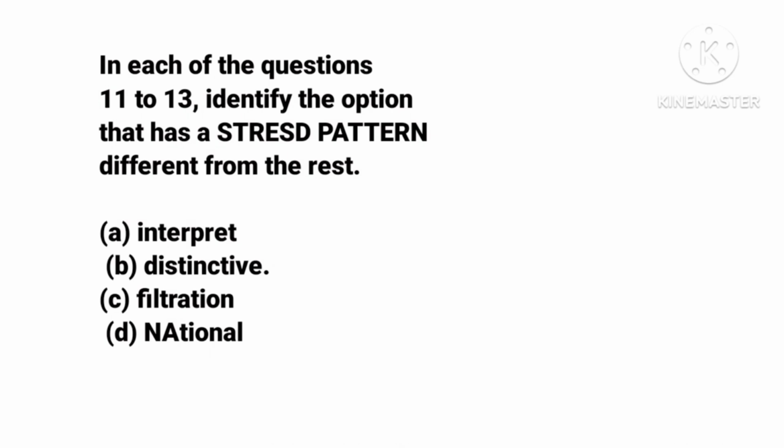Now option C, we have filtration. When a word ends in ION, you're going to stress the second syllable from the end. And the second syllable is TRA. So it's not the correct answer. Like I said, the correct answer is option D, national.